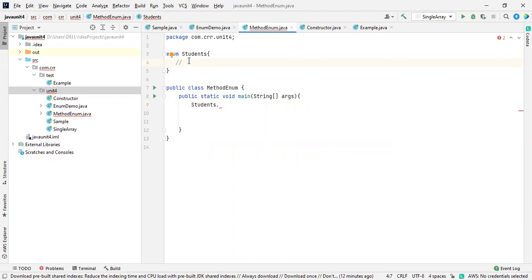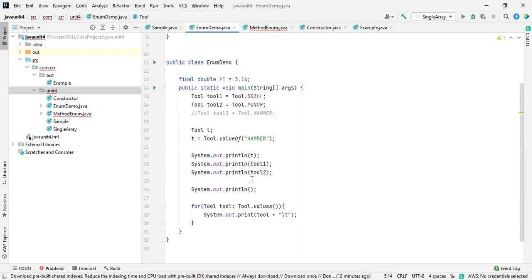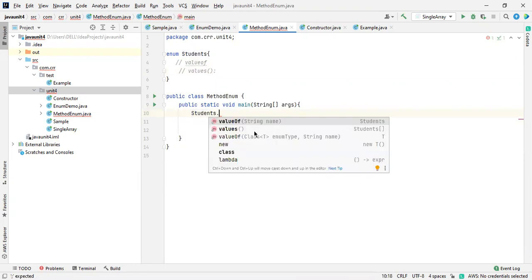One is valueOf, and one more is values. So like this, what are the uses of values? This one, I already explained that, but they mentioned a particular topic. That's why I'm explaining it. So what is it consisting of mainly? These three things. So this is for one thing and this is for one thing.